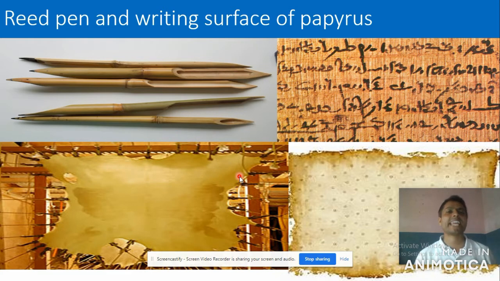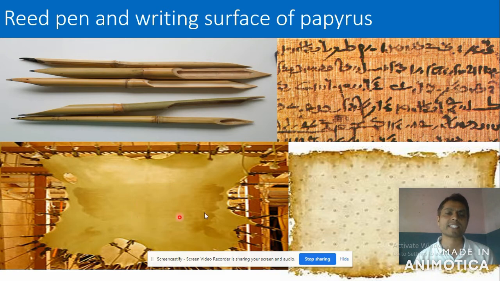Now let's have a look. Reed pen and writing surface of papyrus. Here you can see the reed pen, small and bamboo-like. And this is the writing surface of papyrus.